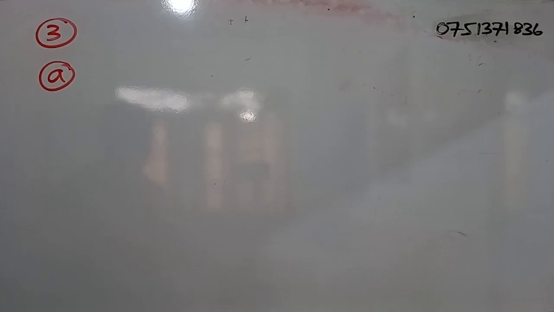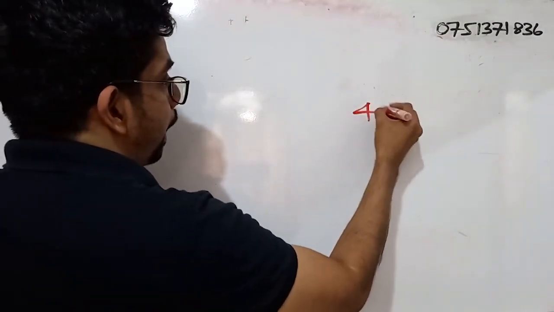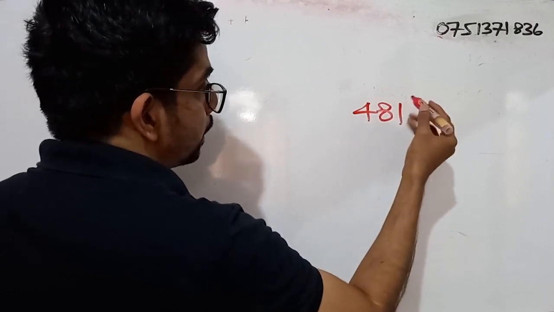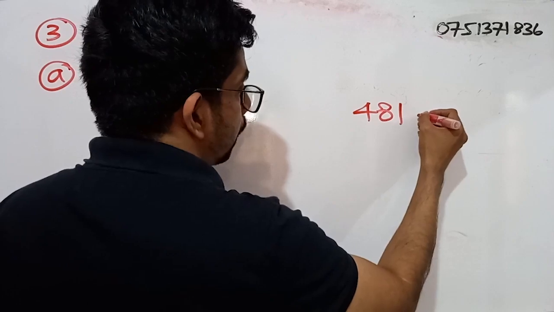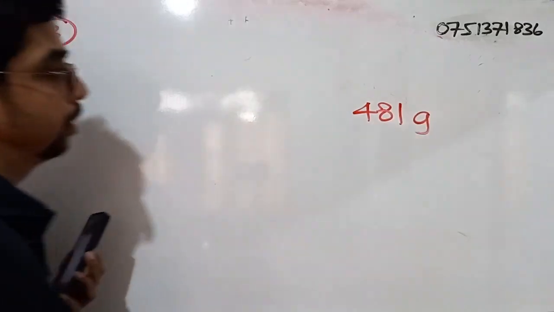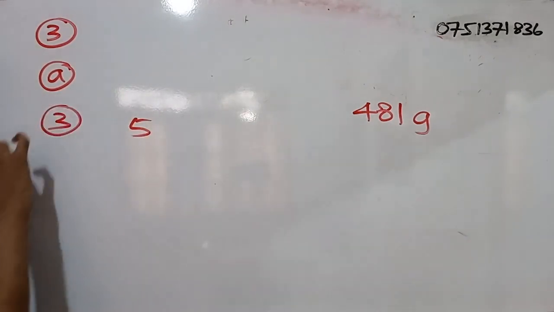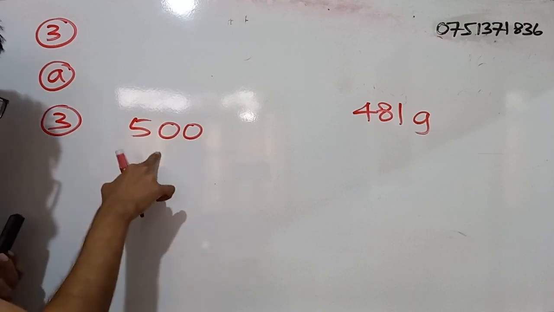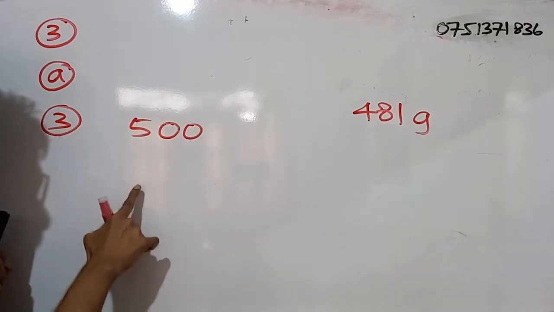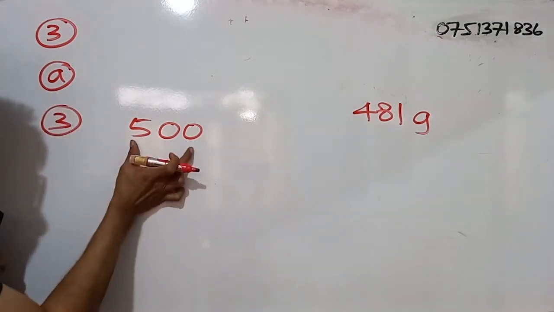So what is the mass of nitrogen, phosphorus and potassium in this bag? It is 481 grams. This is part 3. The entire bag, that means the mass of the empty bag and the content, is 500.